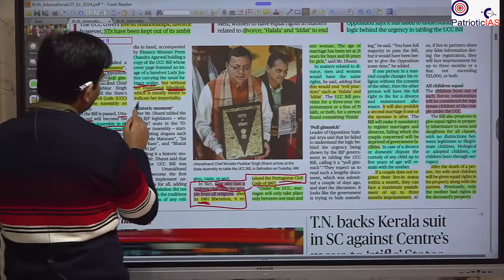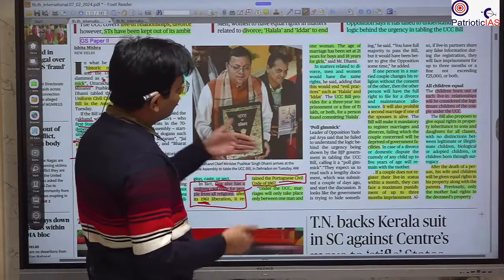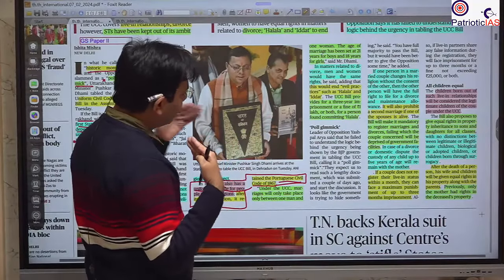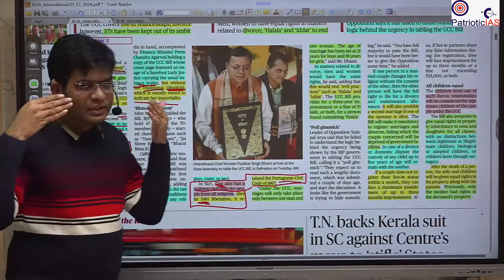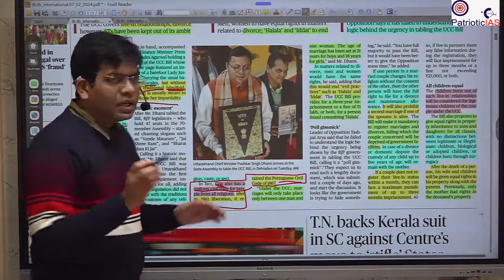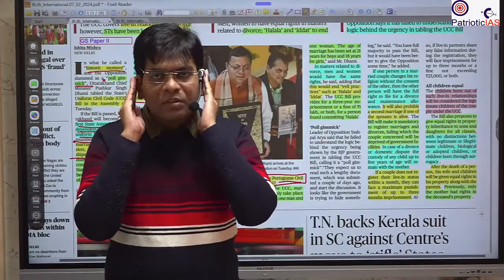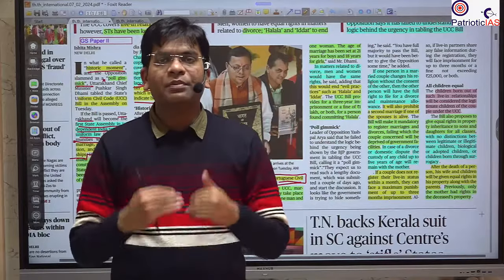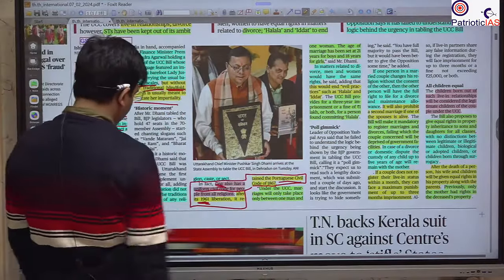Maybe they misinterpreted it as a symbol of being blind, but the blindfolded lady is the symbol of impartiality: I don't see who is mine and who is other, I just hear what the case is, and after that we will give the verdict. This is symbolic, but yes, this is the new thing you should understand.